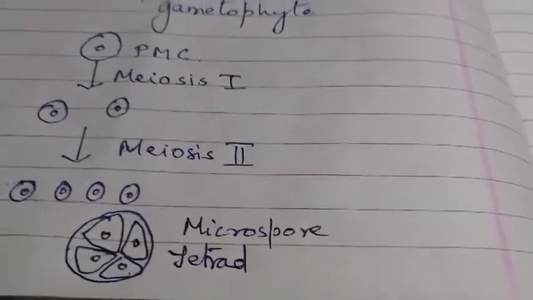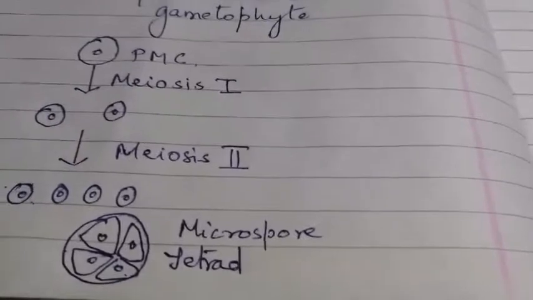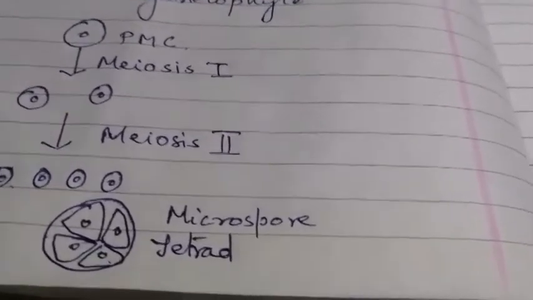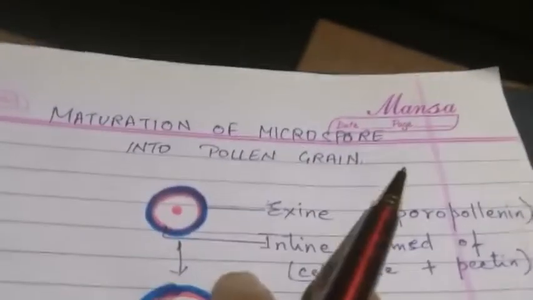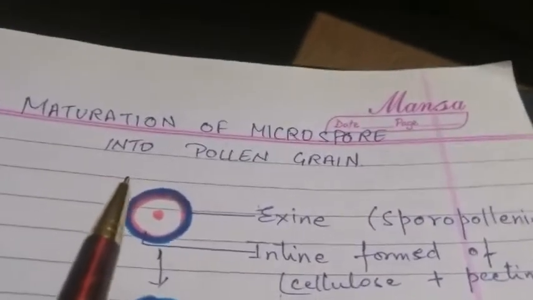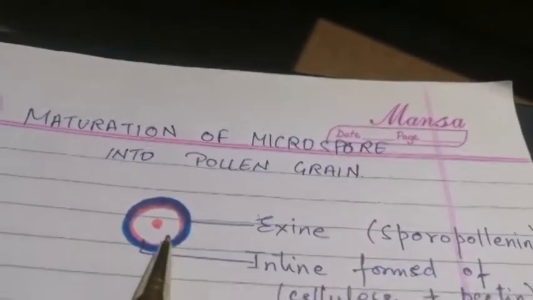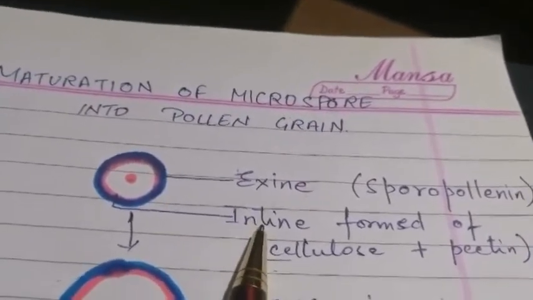So when you see this powdery, dusty structure, when you touch a flower, it comes on your hand. That is your pollen grain. That is your male gamete. So let's see about the next thing, that is your maturation of pollen grain. So microspore is maturing into what? Pollen grain. So you can see the size of the microspore is quite small, and it has got 2 layers. What are those? Exine and intine.